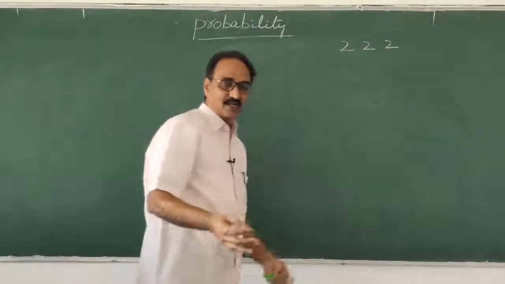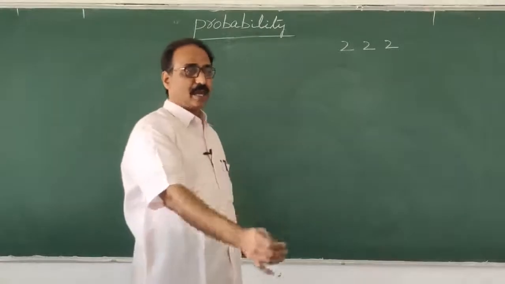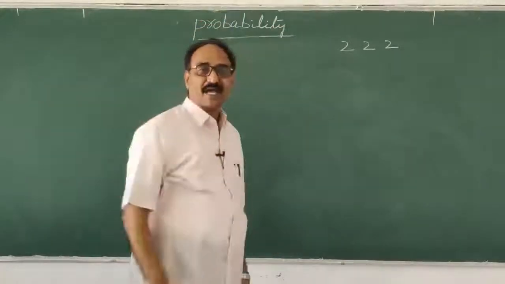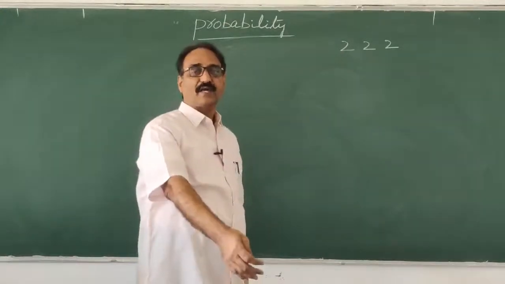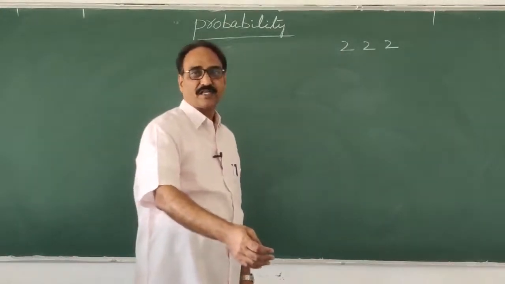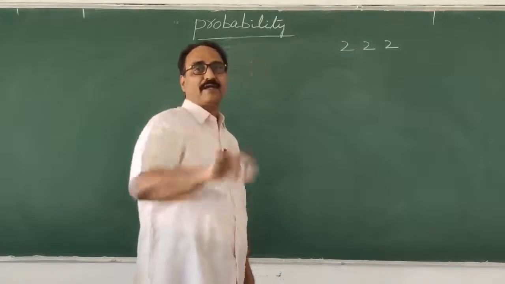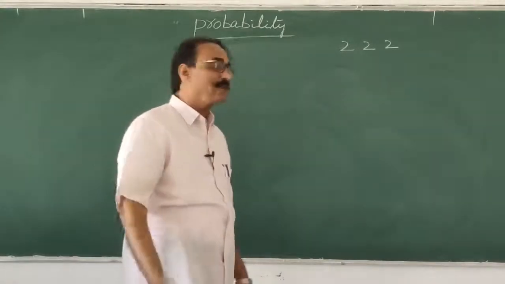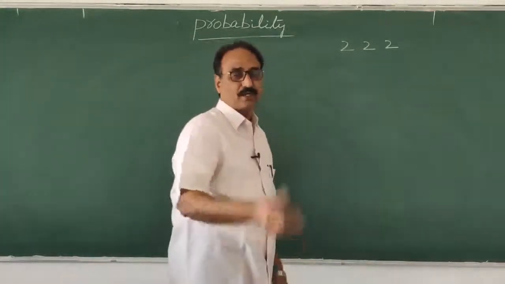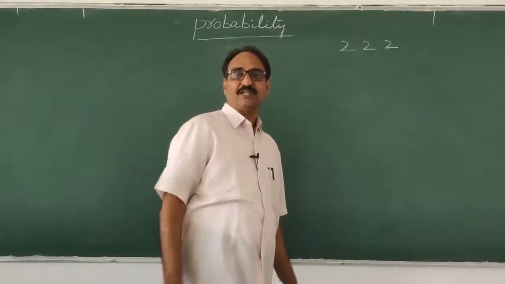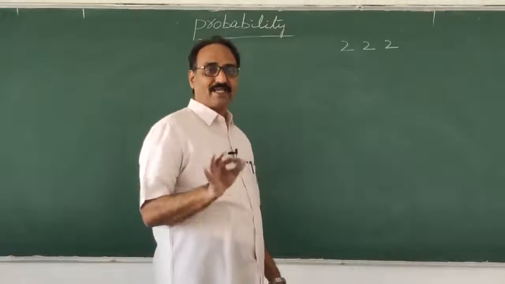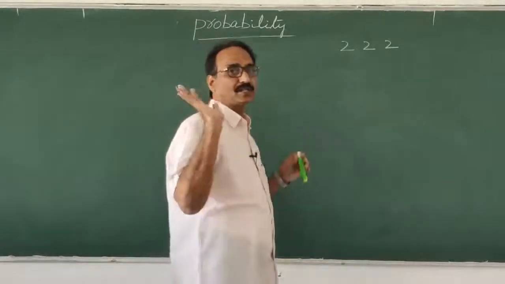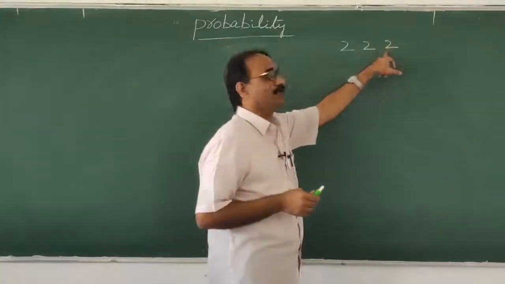Practically I will show you. The coin is with me. I am tossing the coin. What are the chances? 2. Okay, 1 coin is over. Again I take the same coin under similar conditions and toss it again. Now what are the chances? 2 only. When I do it a third time also, 2 only. Chances won't change; every time a coin is tossed, the chances are 2 only. But I tossed it 3 times, that's why I put 3 twos.